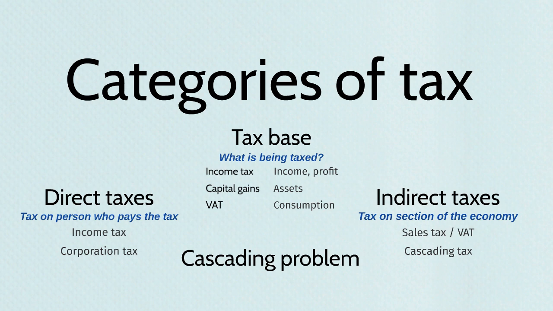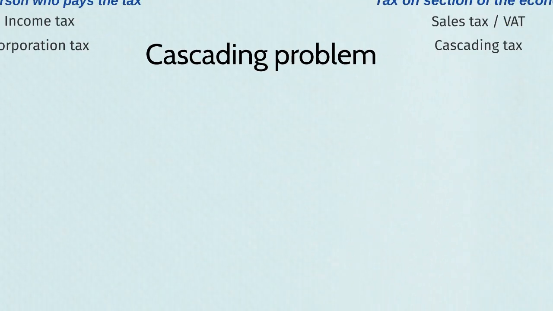So let's take a look at what happens, why cascading taxes can be a problem, and how VAT overcomes that. So I'll give you an example to show you, firstly, what happens in a cascading tax. So let's say in this case, we have a fixed rate of tax, which is 10%, and that is paid at each stage of the supply chain.